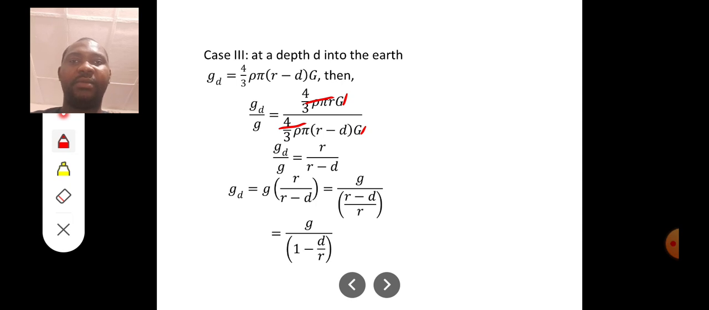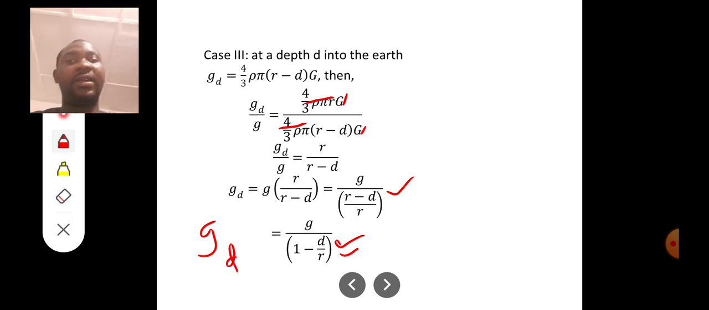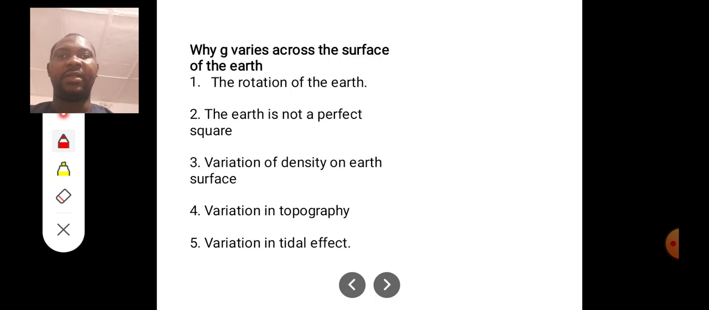Which is now the other way around. Still the same thing. This is the same thing as this. Then we now get to this final destination. That means the acceleration due to gravity at any depth is equal to our acceleration due to gravity, which is 10 if it is on Earth, times (1 minus d over R). So whenever a question is asked, you can use any of those formulas.